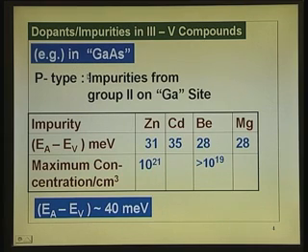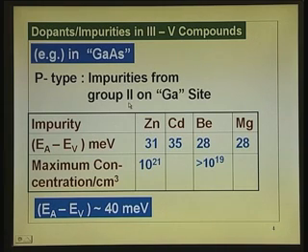I will take the example of gallium arsenide. What I discussed holds good for indium phosphide also, because they go hand in hand, they compete with each other for microelectronics and also optoelectronics. Now, in this gallium arsenide, gallium is from the 3rd group, arsenic is from the 5th group.